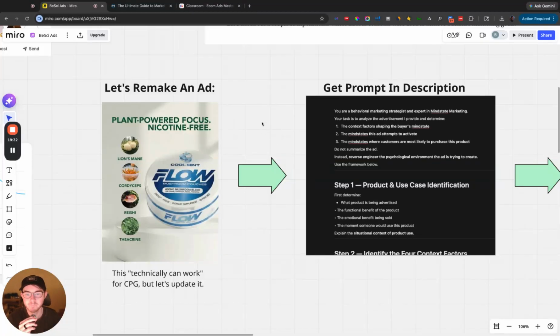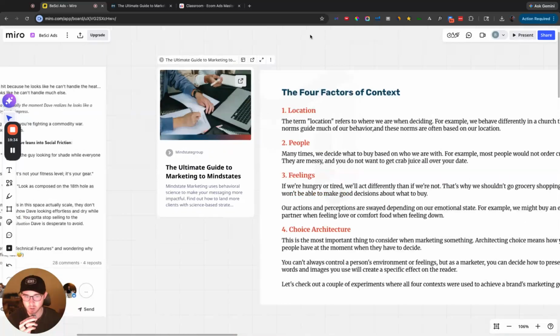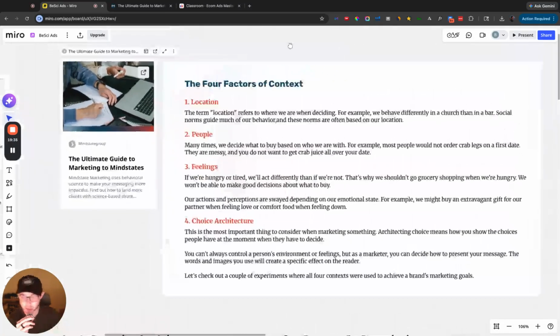And again, I highly recommend reading this article in its entirety. I read the book, but the article is basically just a consolidated version of the book. The book is awesome too. But it's really going to help you level up very quickly of being able to apply behavioral science to your direct response advertising. And you can take this into sales copywriting as well, but for this video, we're going to stay with just meta advertising, direct response marketing, copy, and messaging.